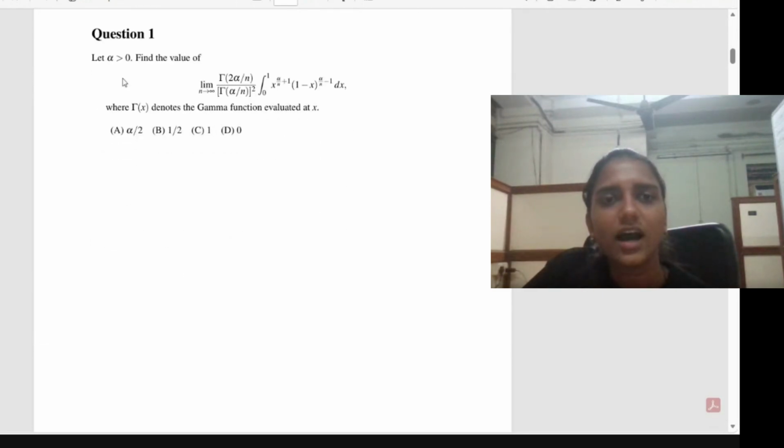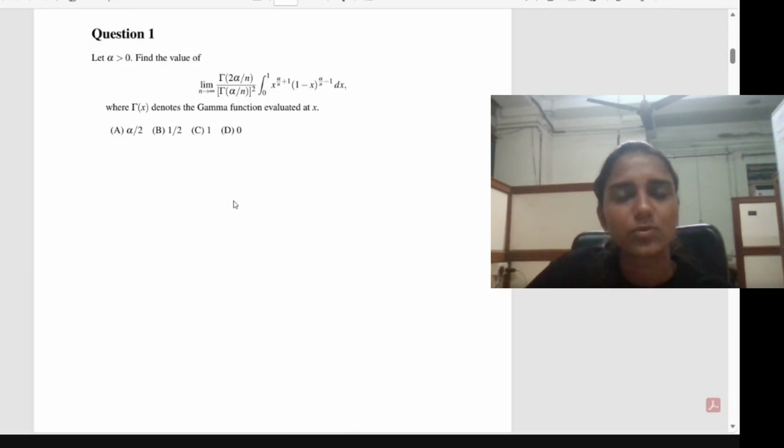First question: let alpha be greater than 0. Then find the value of the limit as n tends to infinity of gamma of alpha by n divided by gamma alpha by n the whole square, times the integral from 0 to 1 of x raised to alpha by n plus 1, times 1 minus x raised to alpha by n minus 1, dx. So this is a basic question which you can answer based on the gamma function properties and the beta integral properties. I think you can all try how to solve this problem.